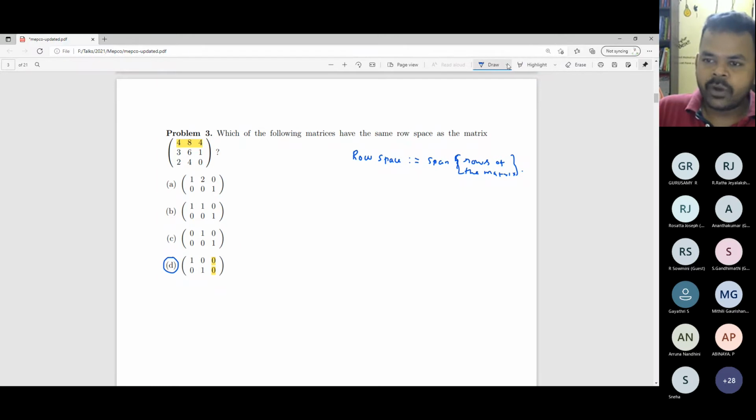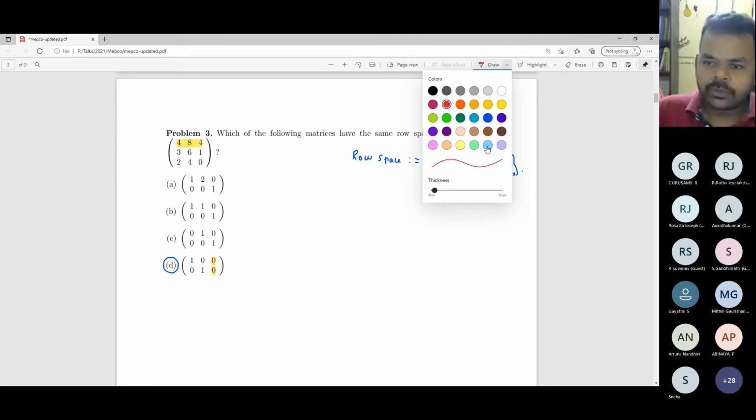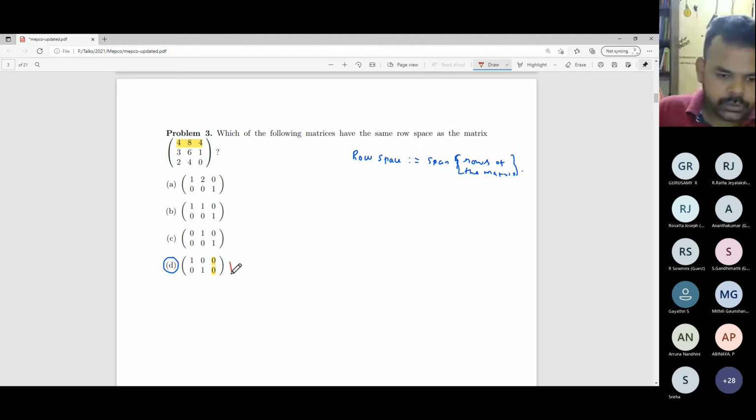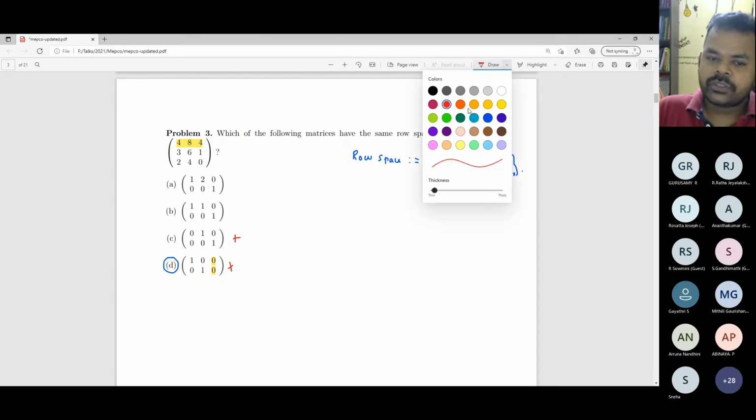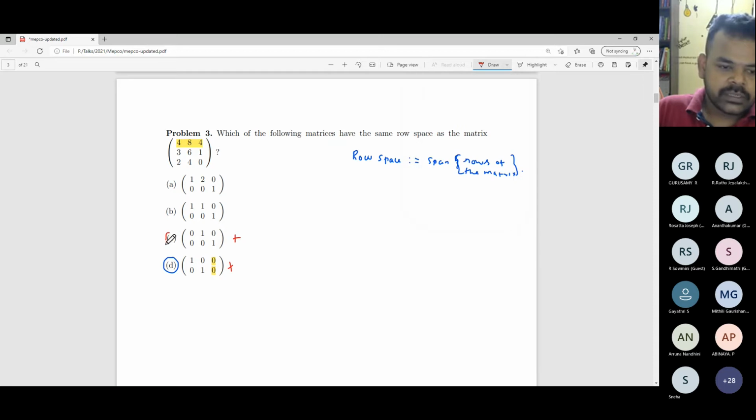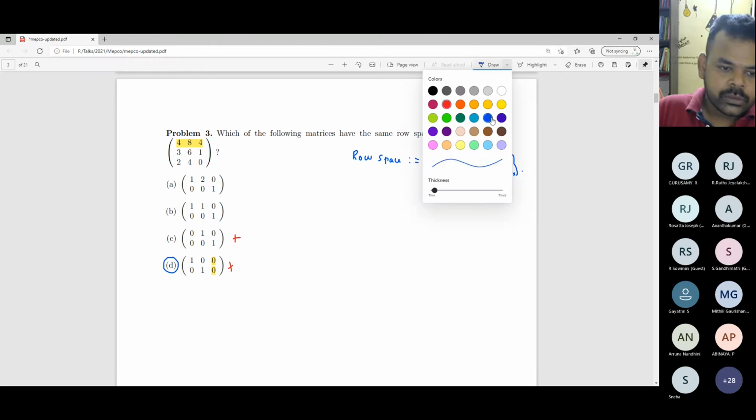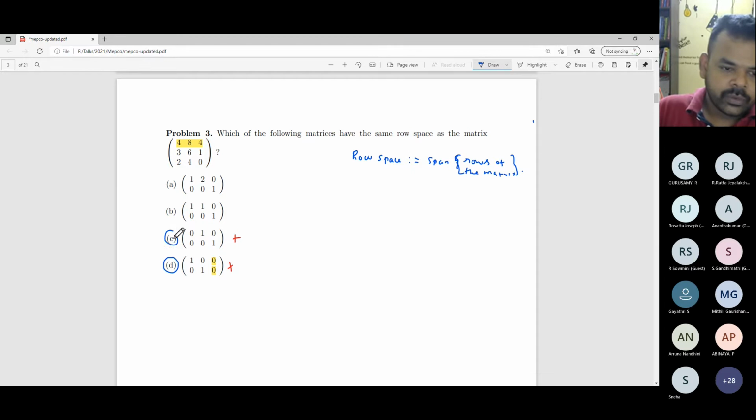Can you give a similar type of argument to exclude one more option from this list? Yes, sir. C we can eliminate. C you can remove. The reason is that the first column of the matrix given in C contains only zeros. So whatever linear combination you choose, you will never get a non-zero entry in the first column. That means none of the rows of the given matrix can be spanned by this one. What about B? Let's focus on B.